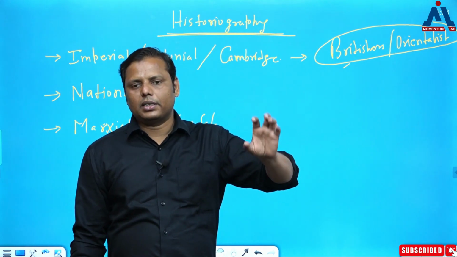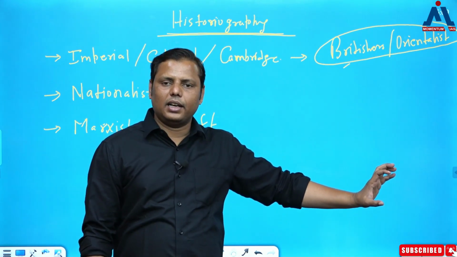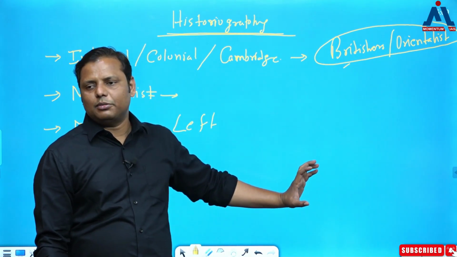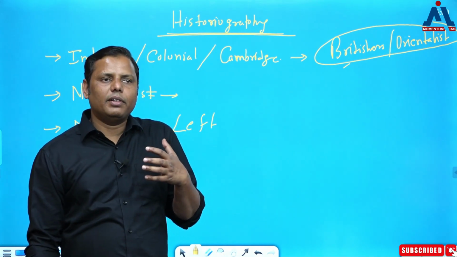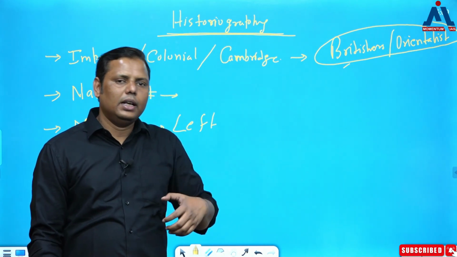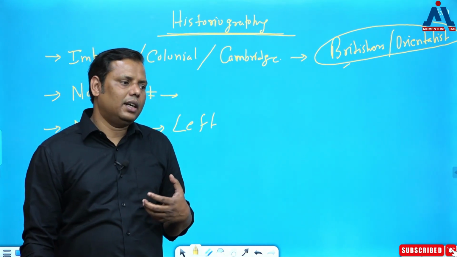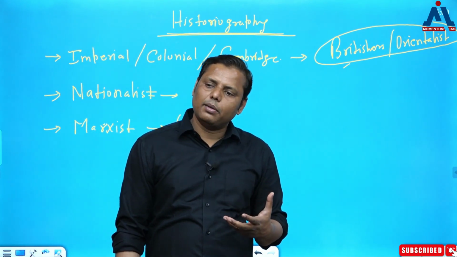They had certain objectives because of what they had been creating such kind of history, but the Marxist people never had such kind of biases, and the way they have tried to give a sort of scientific look to history, that's how they sounded a bit logical, and that's the reason because of what they became very popular.